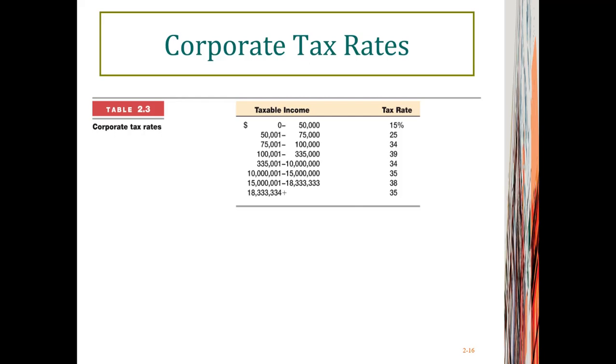But if a company makes more than $10 million, then the tax rate would be something between 35% to 38%. So essentially speaking, the more profit a company makes, the higher the tax rate it will be. And the marginal tax rate measures the tax rate for the next extra dollar earned by a corporation.